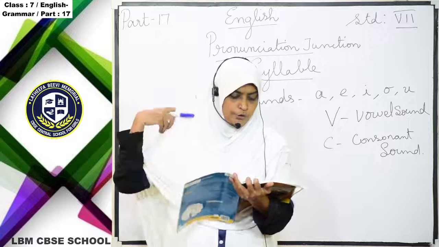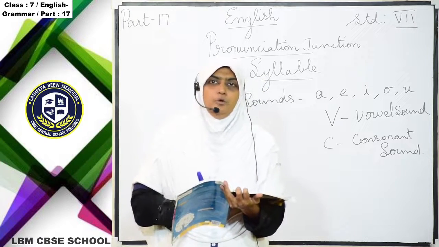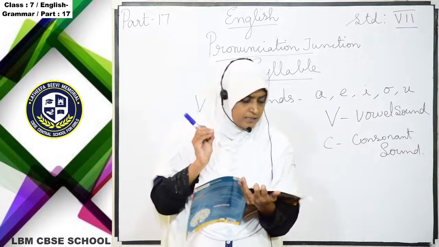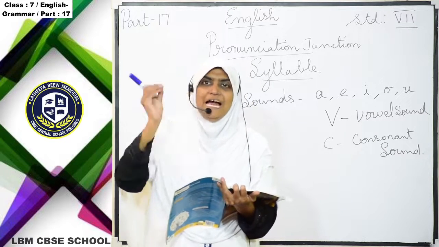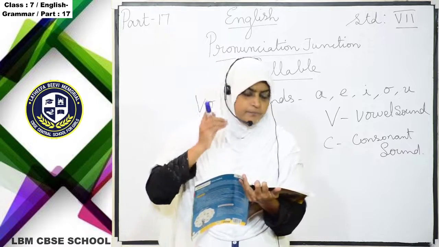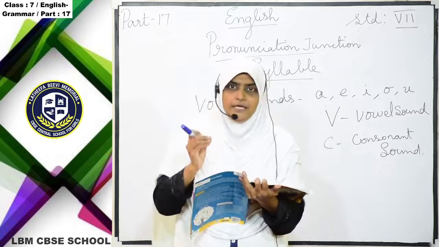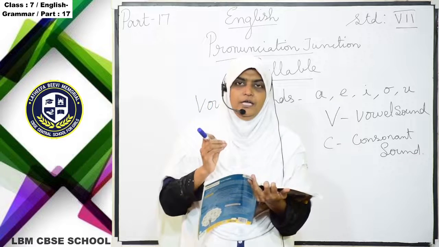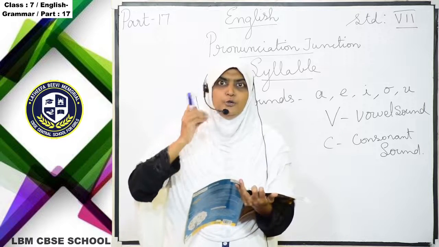Now we are going to see monosyllabic words. Monosyllabic means one utterance of sound will come, for example I, in, fire, hall. You are pronouncing just one unit of sound.